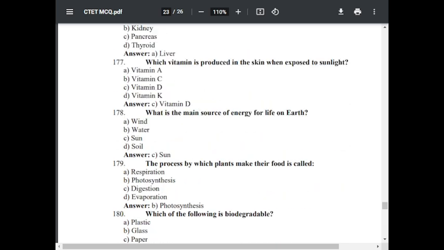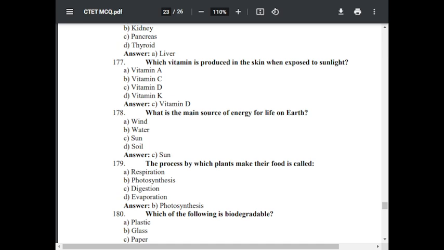Question number 177. Which vitamin is produced in the skin when exposed to sunlight? Option A vitamin A, option B vitamin C, option C vitamin D, option D vitamin K. The correct answer is C vitamin D.